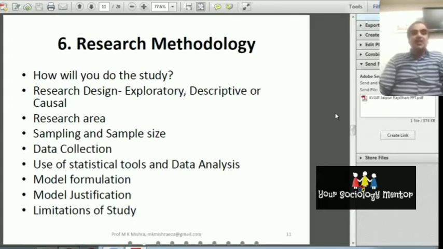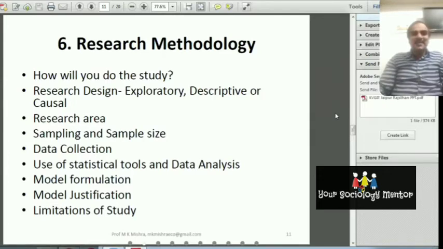In the causal research, we study the cause and impact. The dependent variable is the result and the independent variable is the cause. So the cause and effect relationship we discuss in this part. So we discuss the research area. Sometimes the research area discussion we also include in the literature review, okay. It depends on the